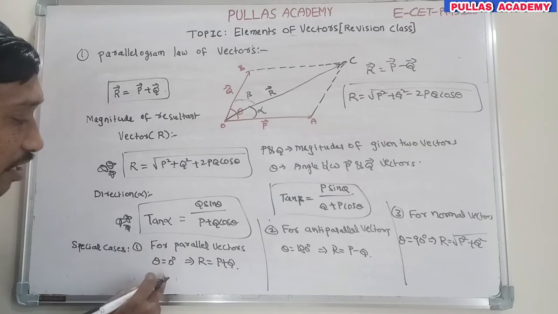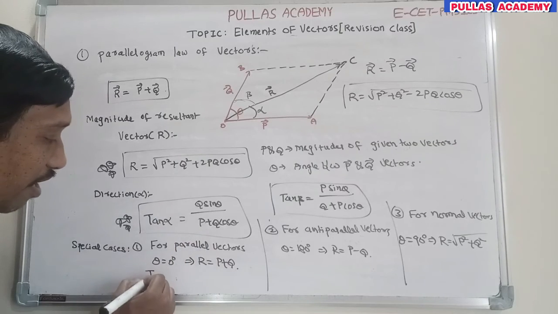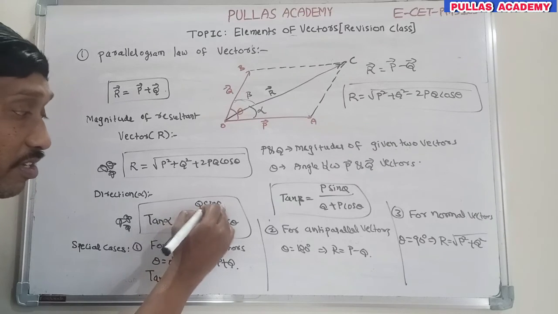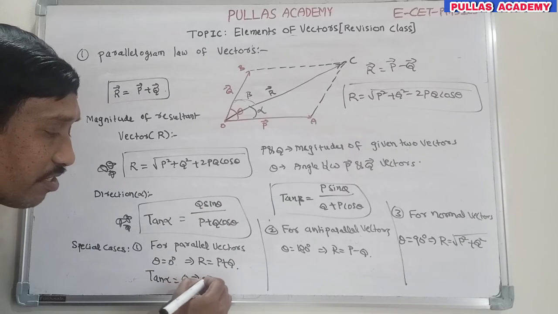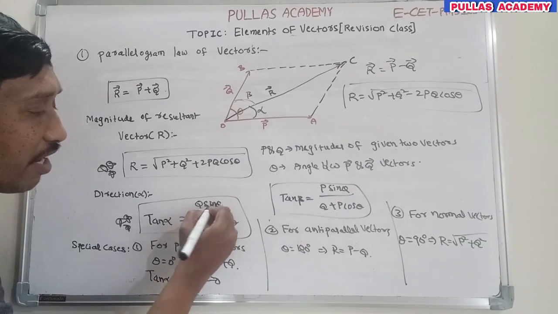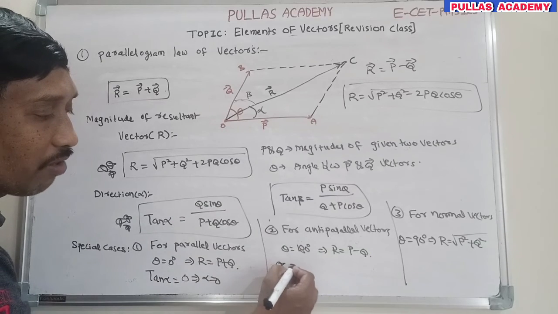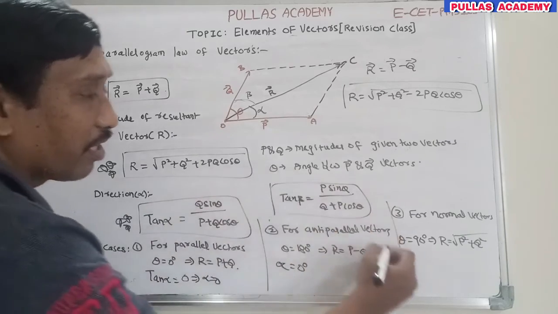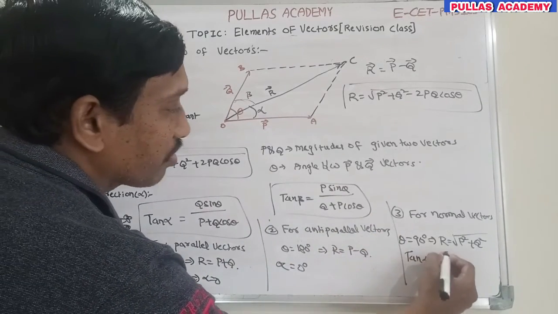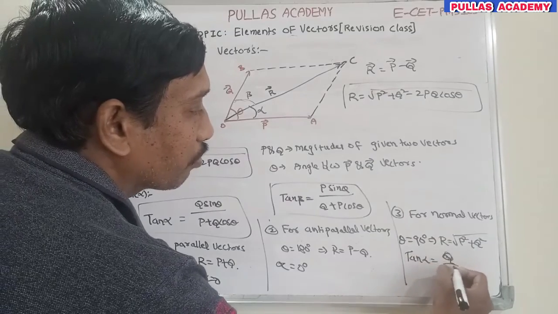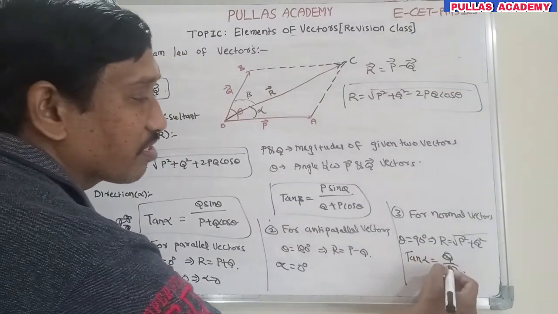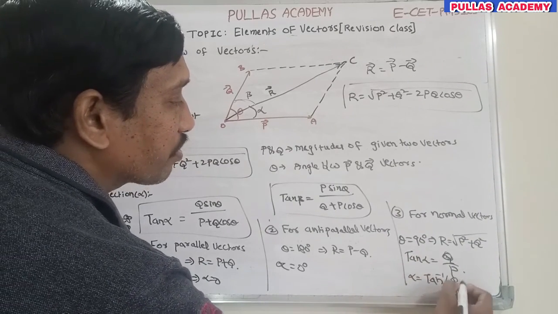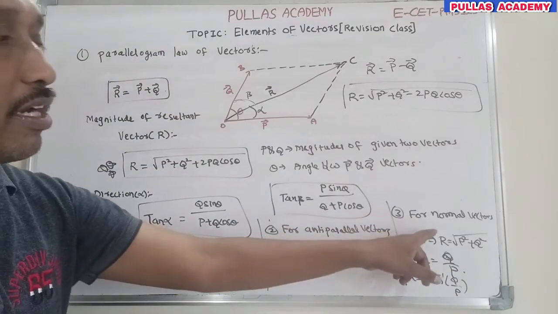Here also, for special cases, suppose they ask for parallel vectors: what is tan alpha? In this expression, where theta is 0, substitute 0, sin 0 is 0, that means tan alpha is 0, so alpha is 0. If it is 180, sin 180 is 0 again, so here also alpha is 0 degrees. If it is 90, sin 90 is 1 and cos 90 is 0, that means tan alpha is q by p. So for normal vectors, alpha is equal to tan inverse of q by p. This is the procedure to find the direction for normal vectors.